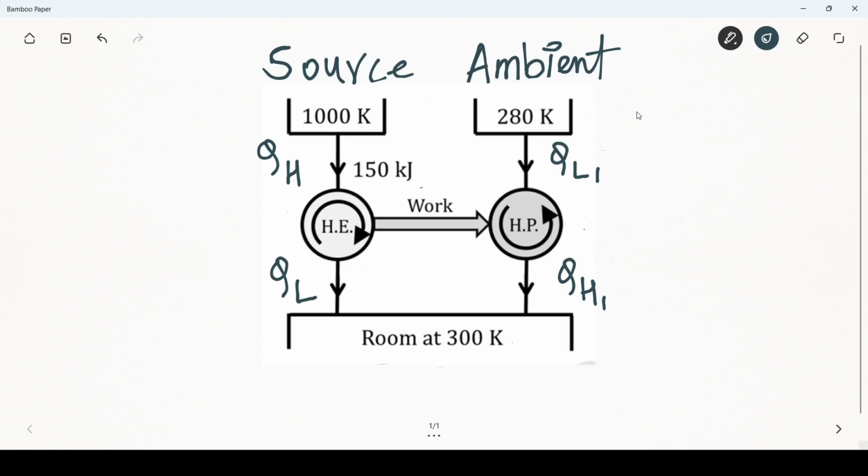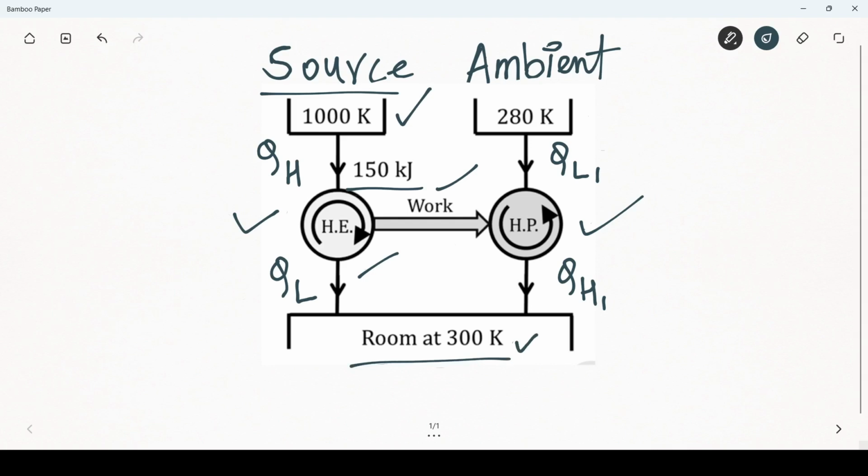In this video, we will solve this numerical problem where a heat pump is driven by a work output of a heat engine. As shown here, this heat engine extracts 150 kilojoule of heat from a source which is at 1000 Kelvin. This heat engine converts part of that heat into work and the remaining heat is rejected to a room which is at 300 Kelvin.